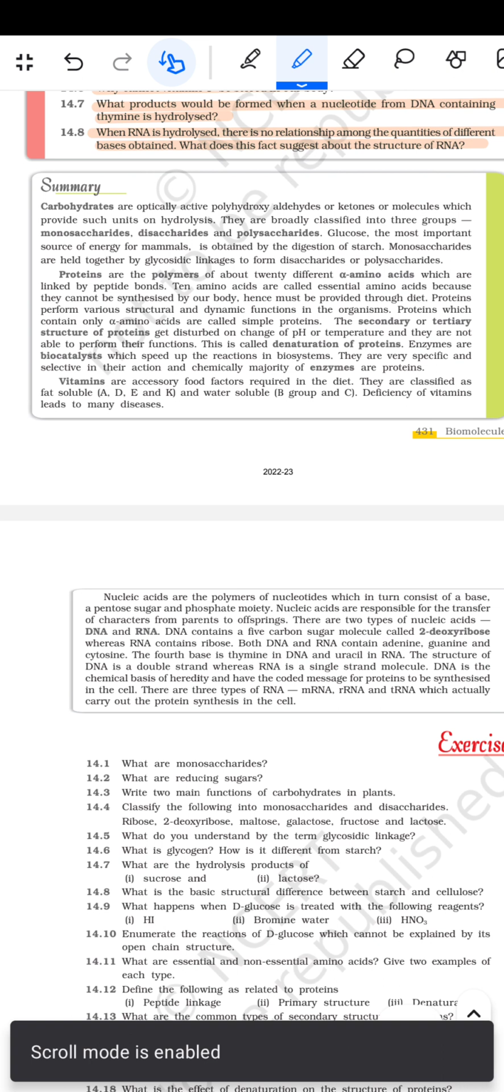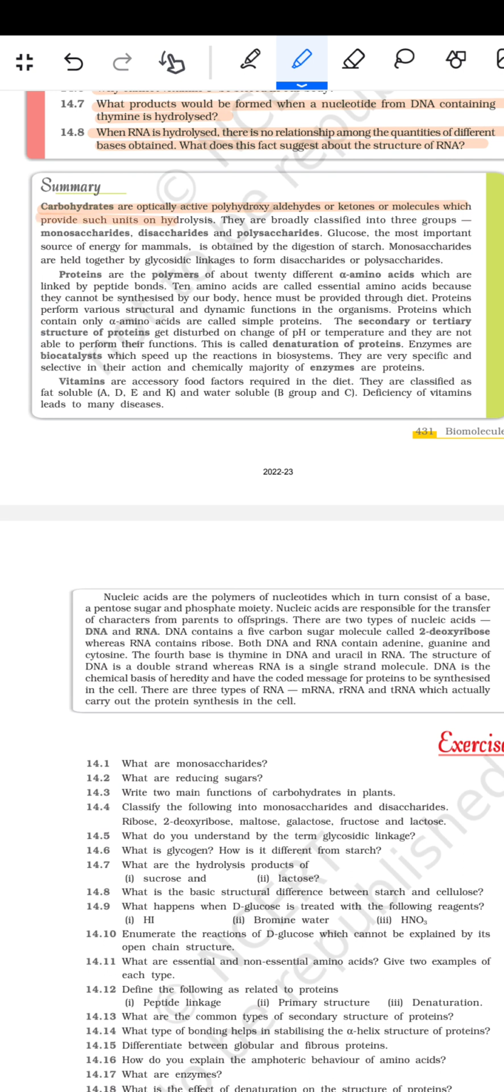Carbohydrates are the optically active polyhydroxyaldehydes or ketones or the molecules which provide such units on the hydrolysis. They are broadly classified into three groups: monosaccharides, disaccharides, and the polysaccharides. Glucose is the most important source of the energy for the mammals. It is obtained by the digestion of the starch. Monosaccharides are held together by the glycosidic linkage to form the disaccharide or the polysaccharides.